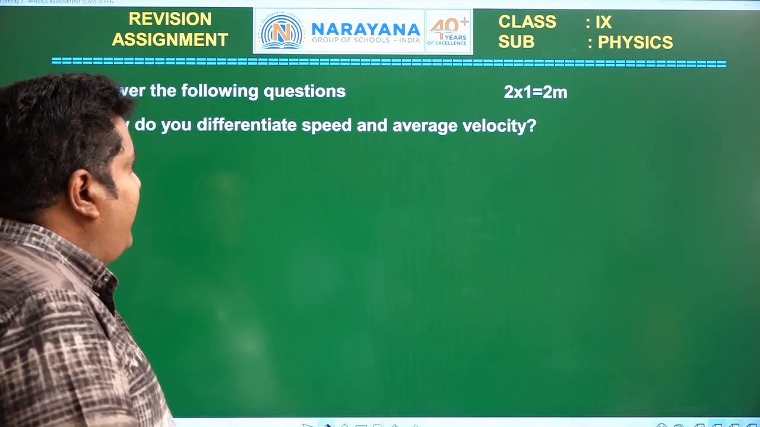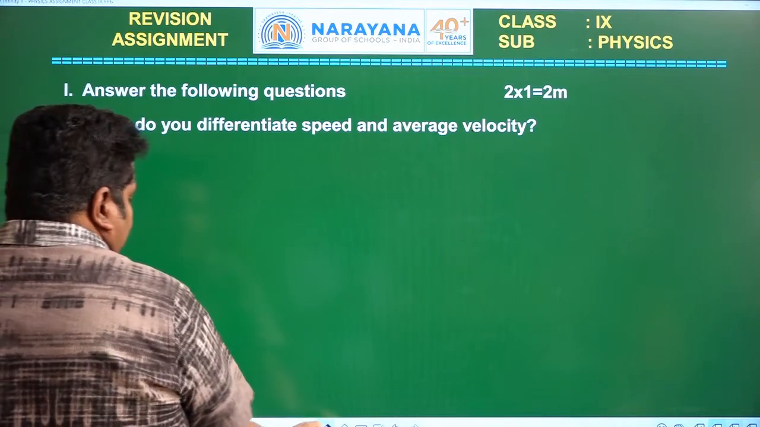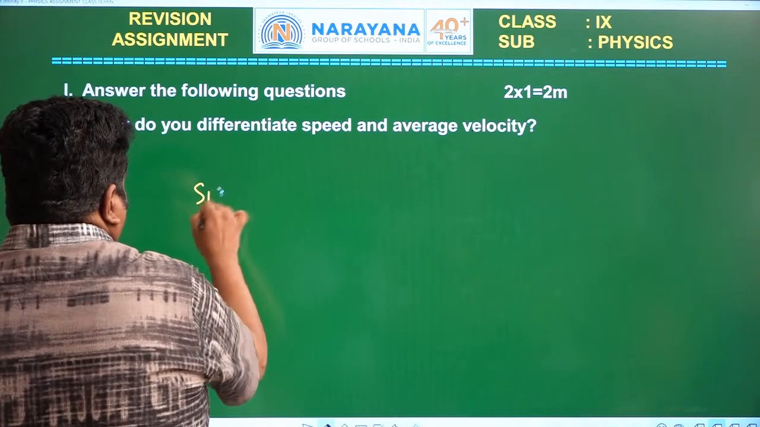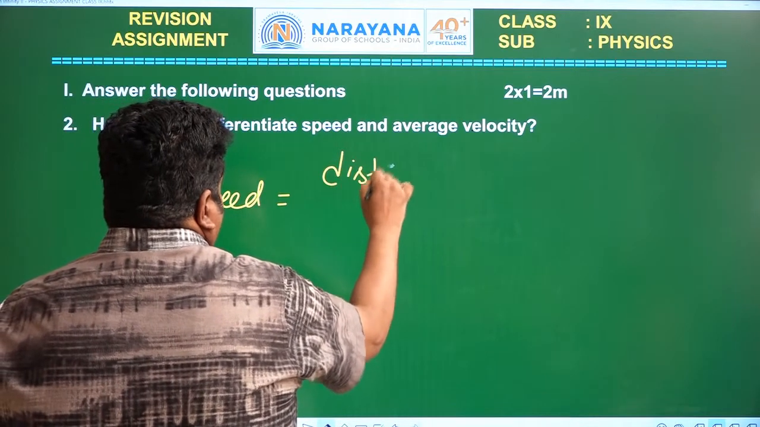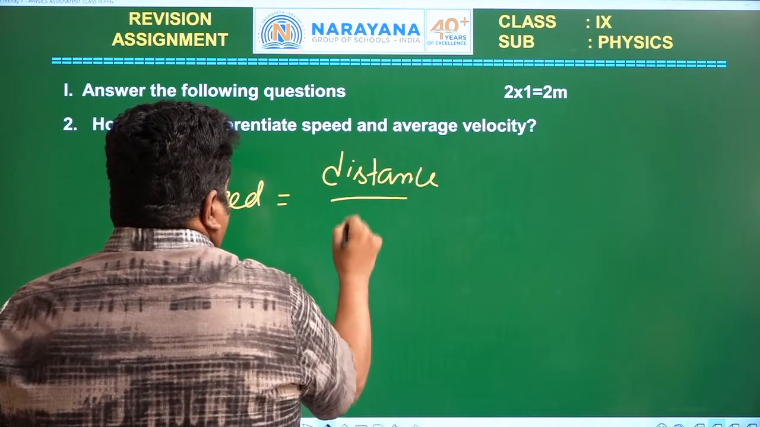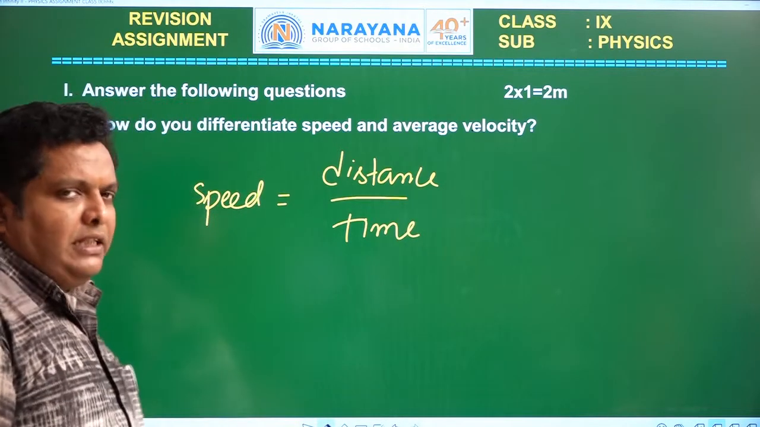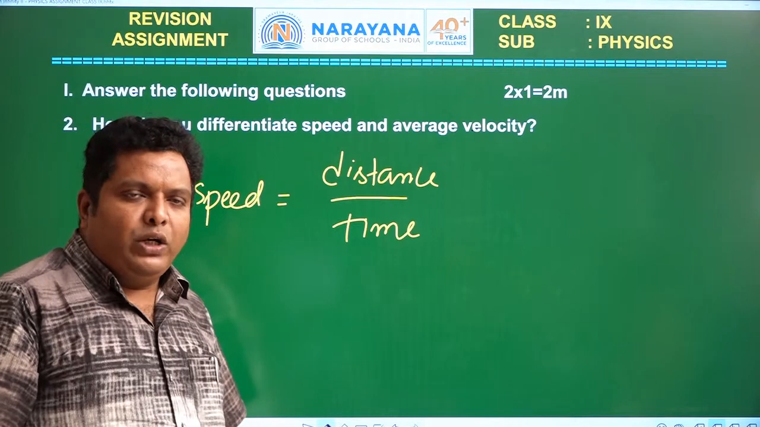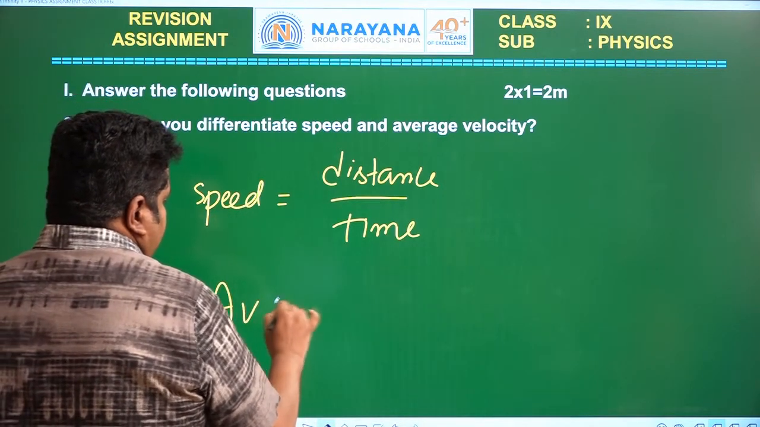How do you differentiate between speed and average velocity? Already you know very well, speed is distance by time taken, whereas average velocity is total displacement by total time taken.